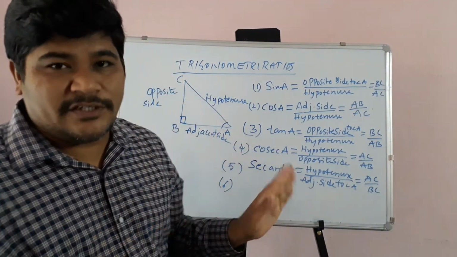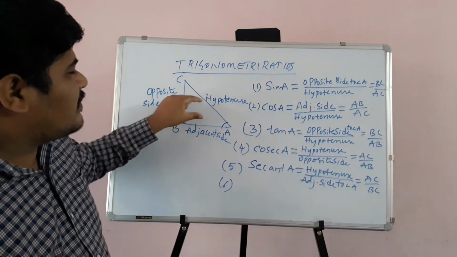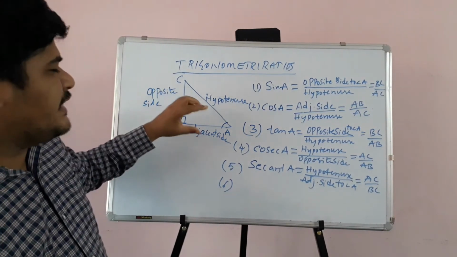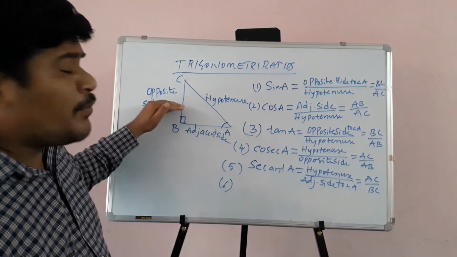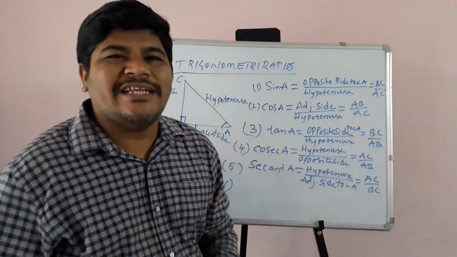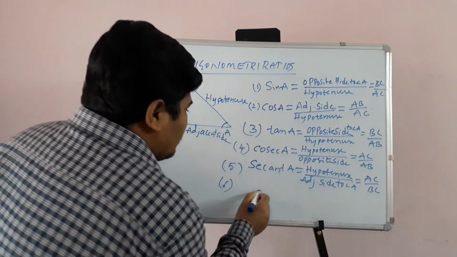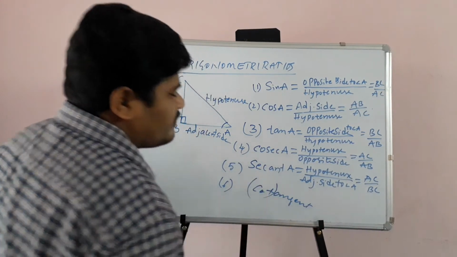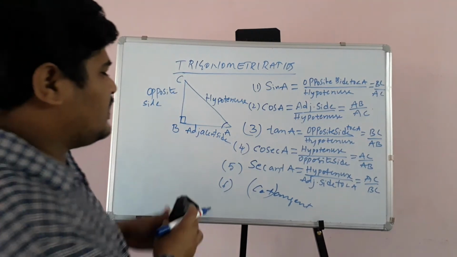Now children, the last ratio. There are 6 possible ratios, maximum. That is adjacent side by opposite side. The ratio of adjacent side to opposite side is called cotangent. The short form is cot.